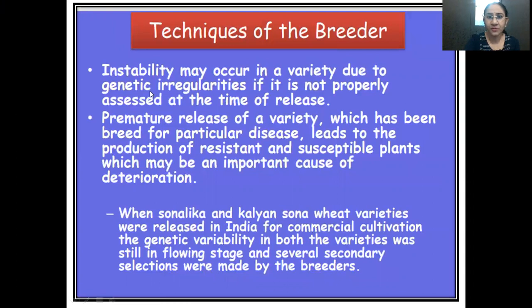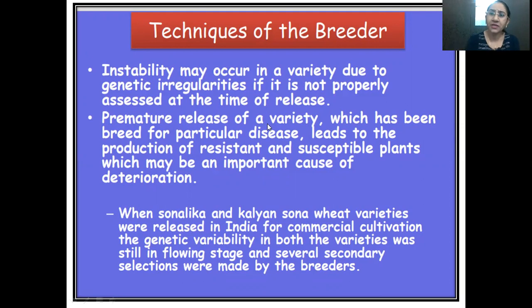Now, techniques of the breeders. Instability may occur in a variety due to genetic irregularities if it is not properly assessed at the time of release. So suppose a breeder has produced a variety, then he is ready to release that particular variety. But if the proper criteria are not followed for that variety, then it may lead to genetic irregularities. So, premature release.